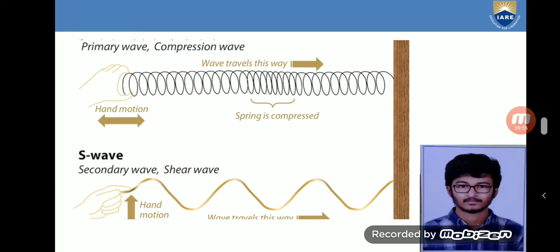See, the best example for the primary and secondary wave is this: primary waves are compression waves, just like a spring which has compressions and rarefactions, whereas the hand motion is considered as the motion of energy. And in the secondary wave, you can see the hand motion is upward, but the waves are perpendicular. The direction of propagation of the wave is perpendicular to the applied force.